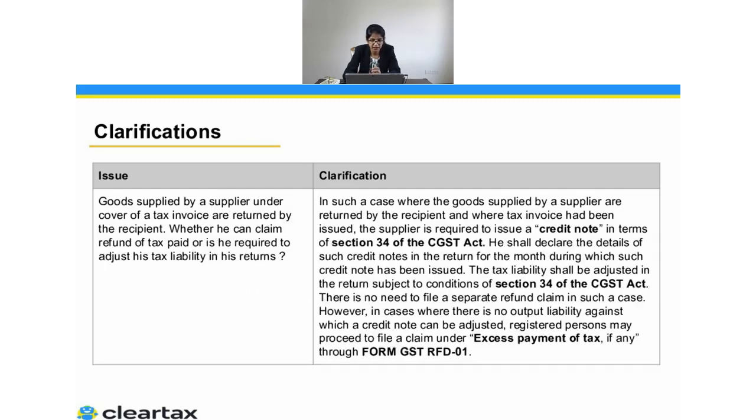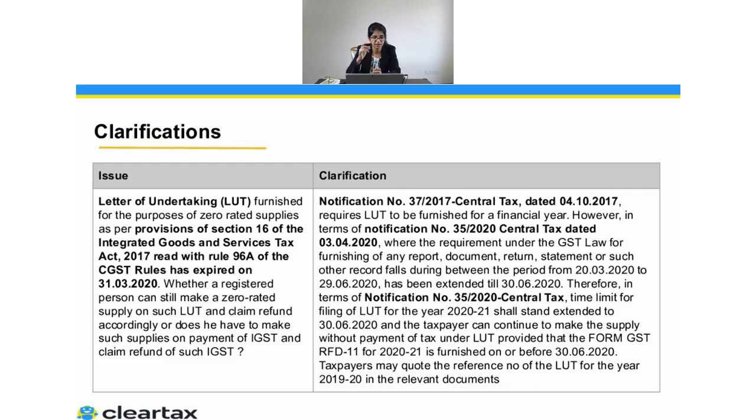And apart from that, there was another case in respect of LUT. What the government has given is the same thing which we have discussed. We know that the LUT should have been filed for the next year by 31st March 2020.